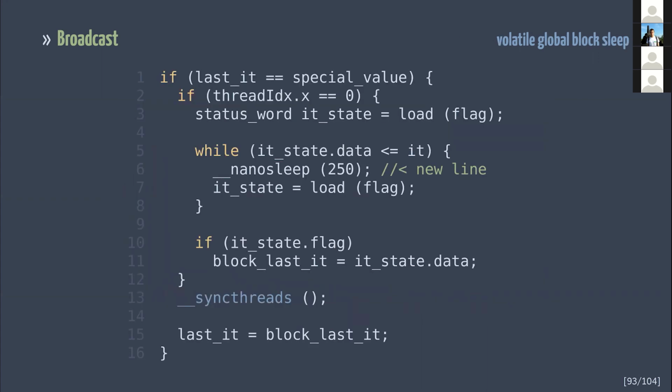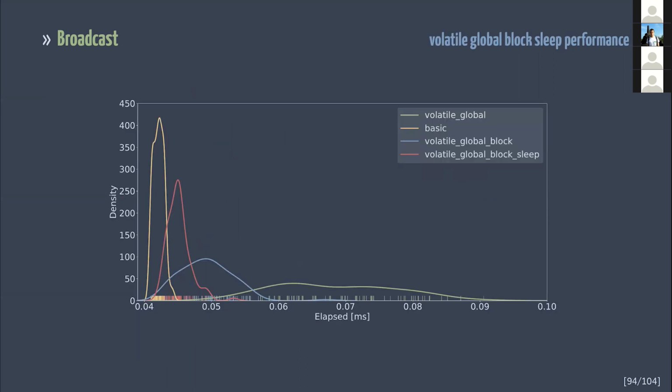Fortunately, we can. Since Volta, there is an intrinsic that suspends the thread for a while. The intrinsic usage is illustrated in line 6. An argument of this nanosleep is a sleep duration in nanoseconds. And here are the performance results. Although the improvement was quite naive, we got a significant difference in performance.